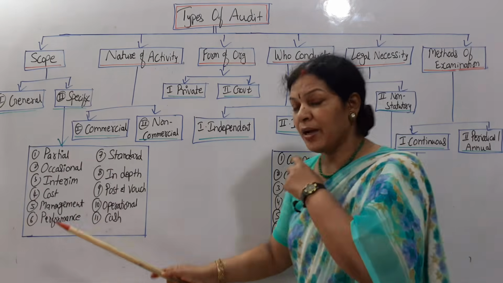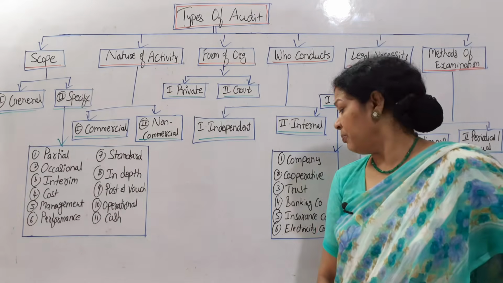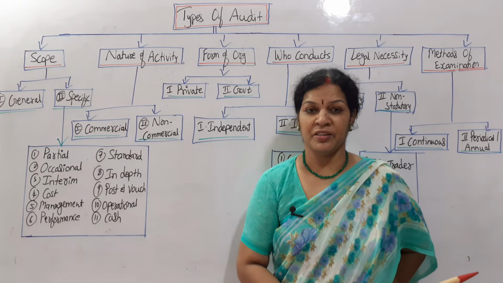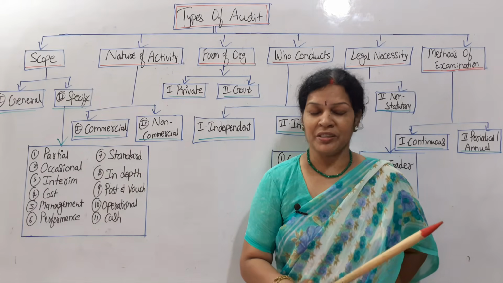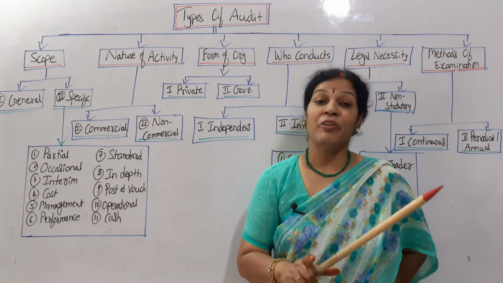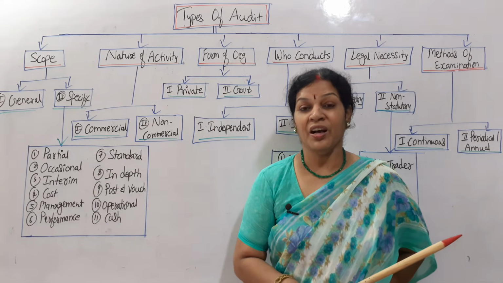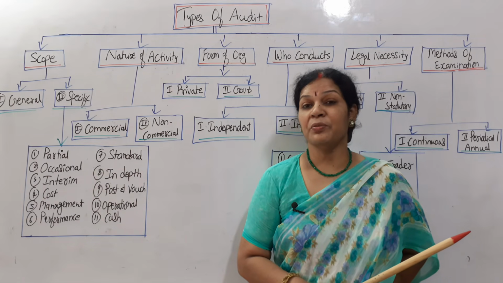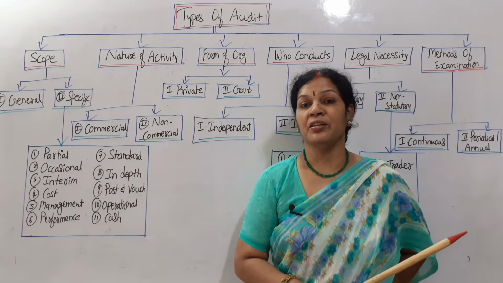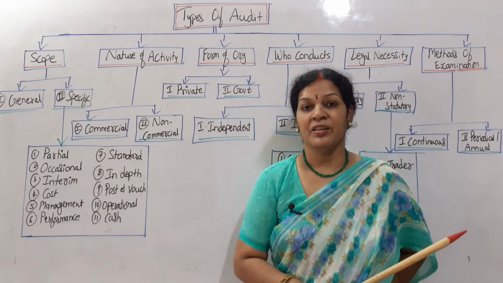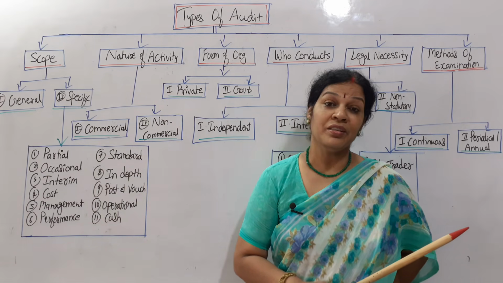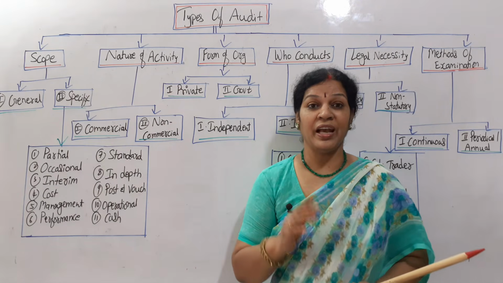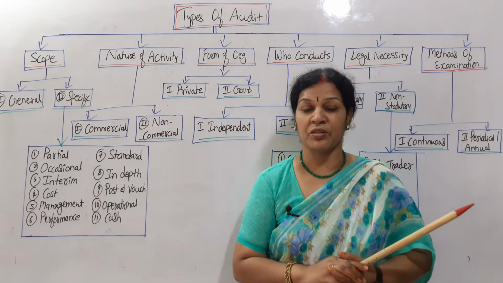And the next one is performance audit. Performance audit is simply about the performance of the organization, not of the auditing. How is the performance of the organization? Generally the auditor has ample knowledge of organizational activities and accounts, and not only that, he visits many organizations, so he has good knowledge about other organizations also.